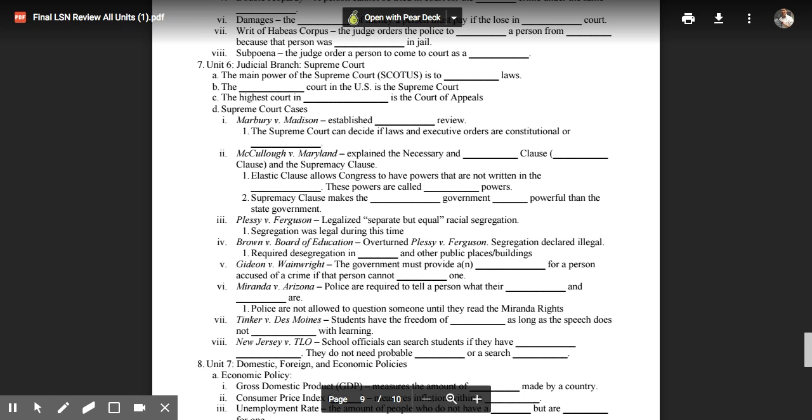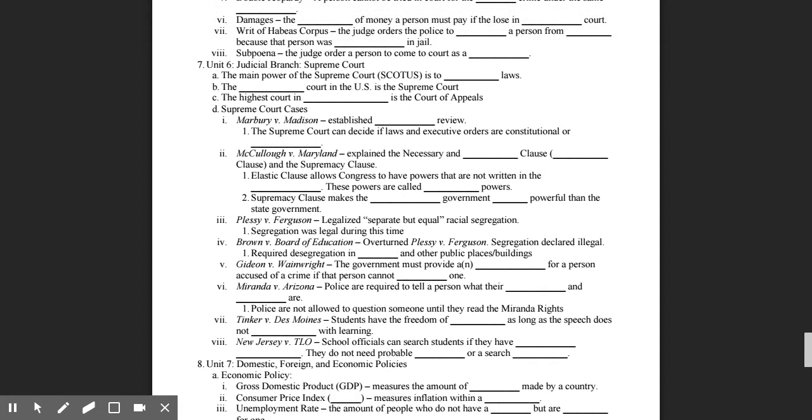This is the second part of Unit 6, talking about the Supreme Court. The main power of the Supreme Court, or SCOTUS, is to interpret or review laws. The highest court in the U.S. is the Supreme Court. The highest court in the state of Maryland is the Court of Appeals.